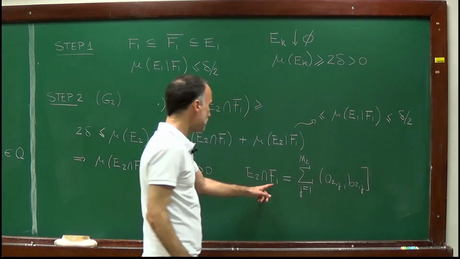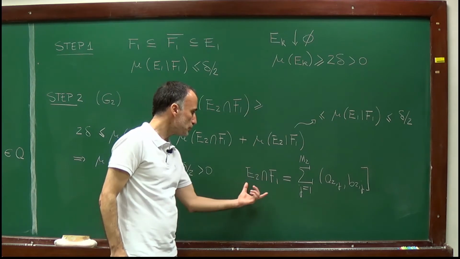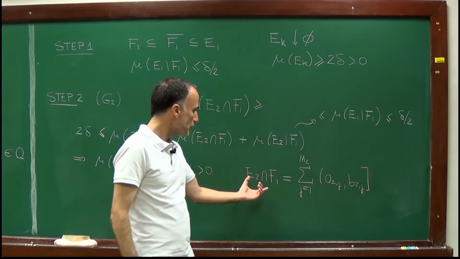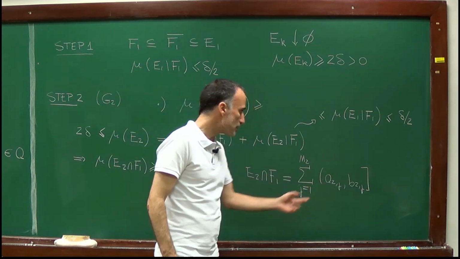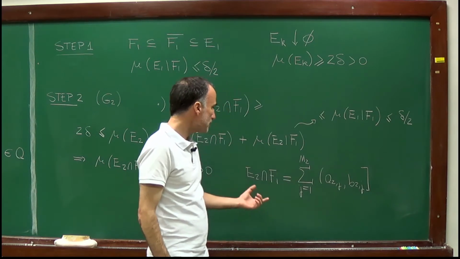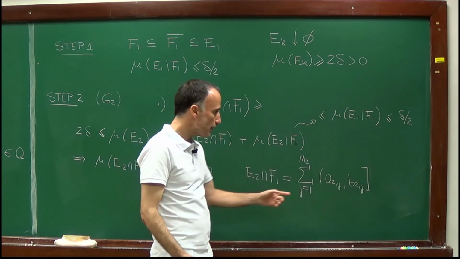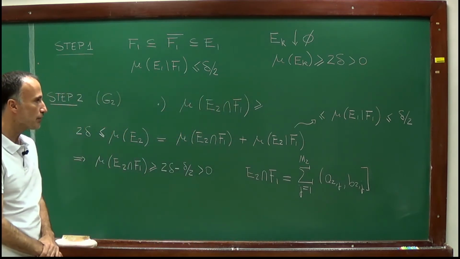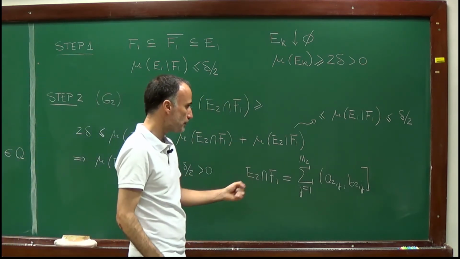F1 is an element of the algebra, E2 also, the intersection is an element of the algebra, and in my algebra I know that all elements can be written as such unions, and since E2 is contained in minus n, all these intervals are finite intervals, so I have this expression for this set.